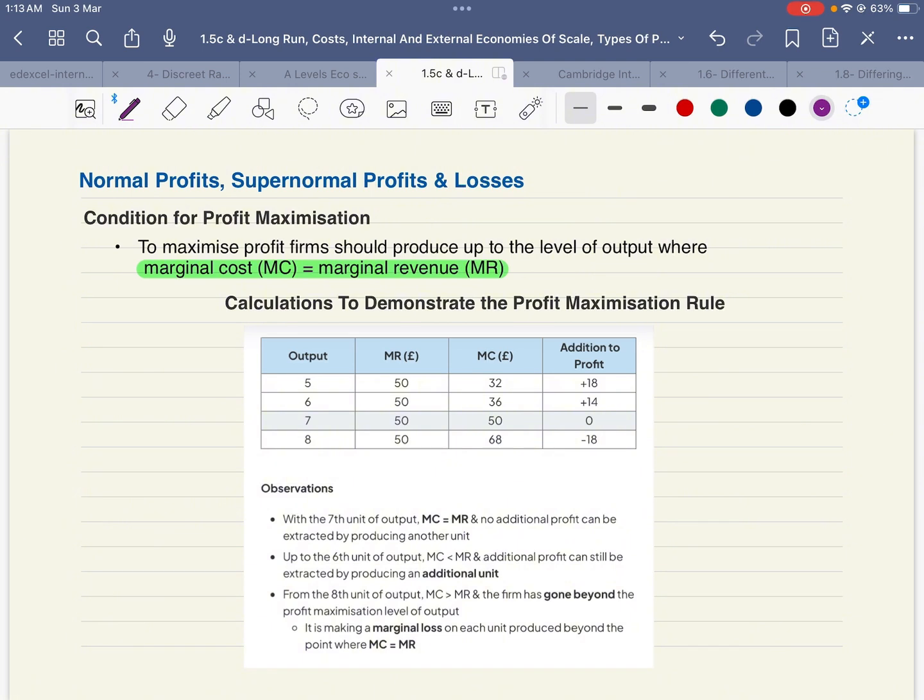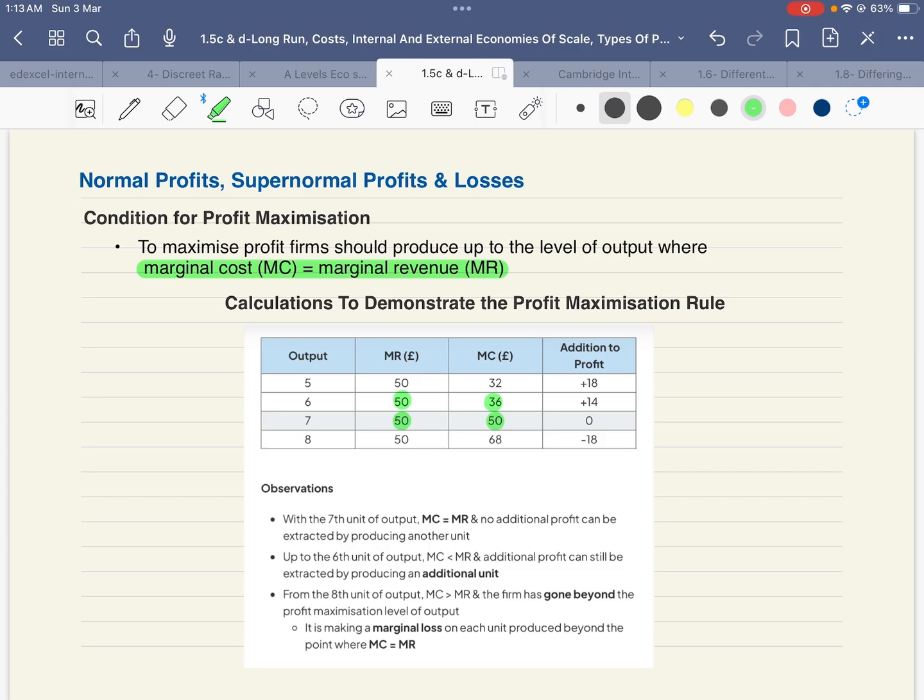For this table which is given, we have to see where marginal revenue is equal to marginal cost. So for the 7th unit, marginal revenue is equal to marginal cost, and this is the optimum number of units that need to be manufactured for this firm to maximize profit. We can see that at the 6th unit, marginal revenue is greater than marginal cost.